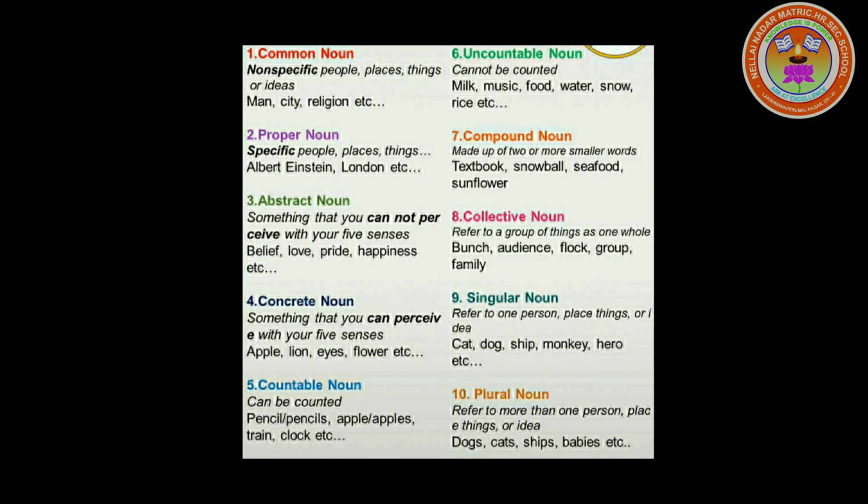I told you three categories: hyphenated, separated, and combined words. Now collective noun refers to a group of things as one whole: audience, flock, group, family. Then singular noun refers to one person, place, thing, or idea: cat, dog, ship, monkey, hero, etc. This is the difference. Plural noun refers to more than one person, place, thing, or